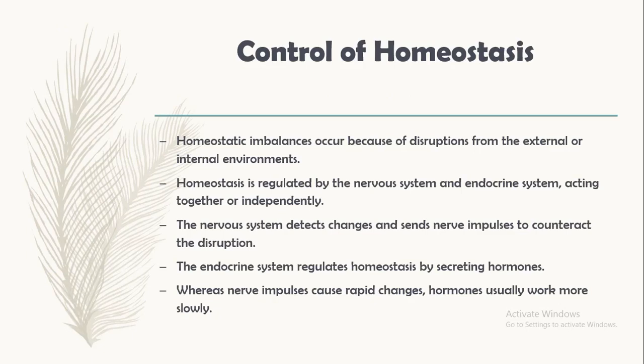Now, control of homeostasis. Homeostatic imbalance occurs because of disruption from the external and internal environment. Homeostasis is regulated by the nervous system and endocrine system acting together or independently. The nervous system detects the changes and sends nerve impulses to counter the disruption. The endocrine system regulates homeostasis by secreting hormones. Whereas nerve impulses cause rapid changes, hormones usually work more slowly.